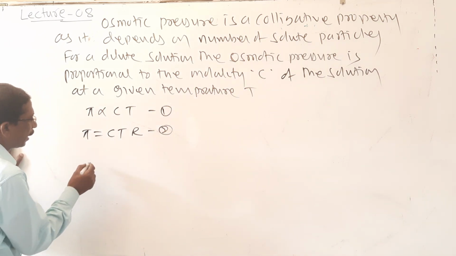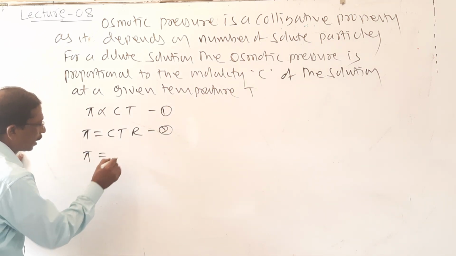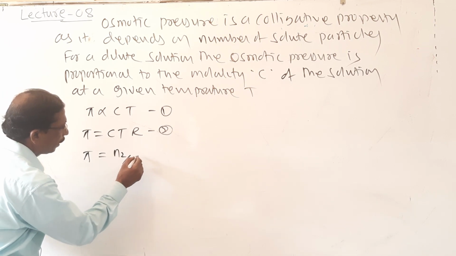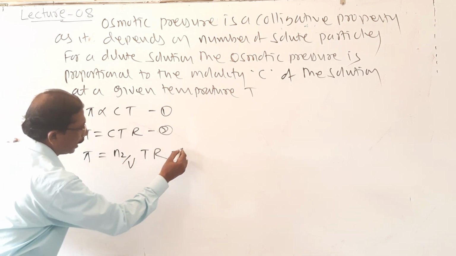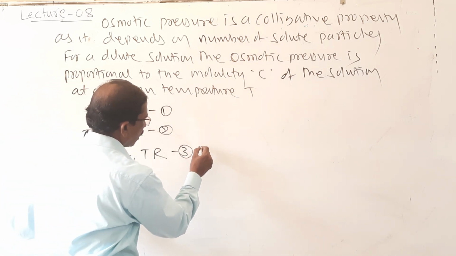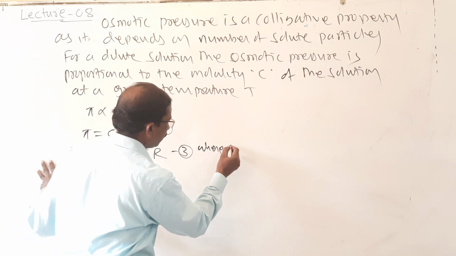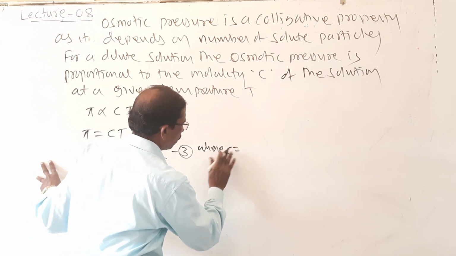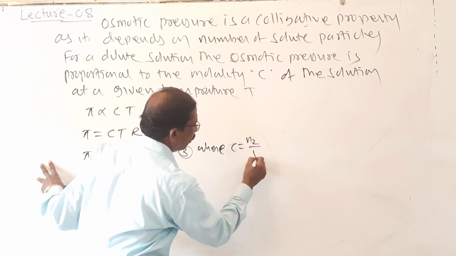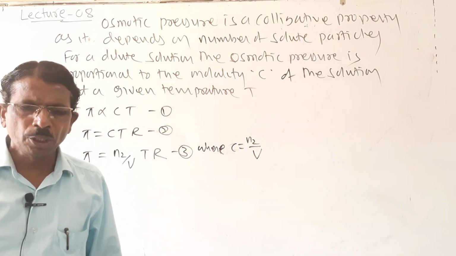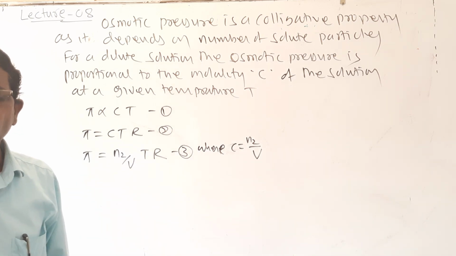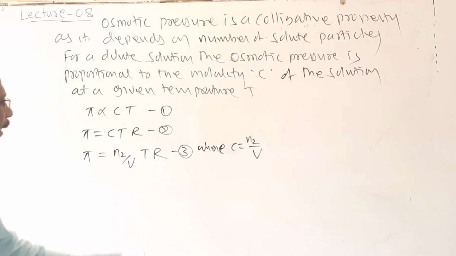And we know that C is equal to N2 upon V, so pi = N2RT/V, equation number 3, where C is equal to N2 upon V. So what is N2 upon V? Number of moles of solute divided by volume gives concentration.